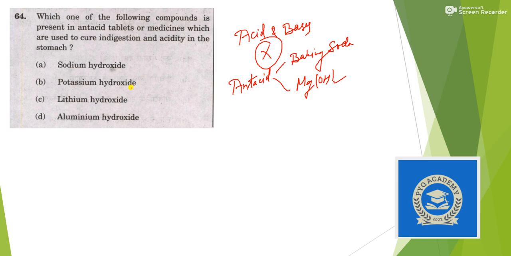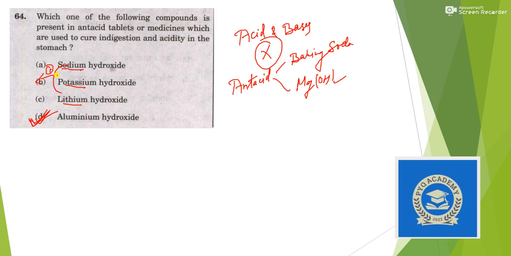So now we have to reach the answer. Actually the answer is option D, aluminum hydroxide. So you can find this answer by elimination technique, that sodium, potassium, lithium, all the 3 are from the same group, they are having valency 1. This is from a different one, so our answer is option D. Although this is the correct answer, I just gave you a logic to eliminate the options.